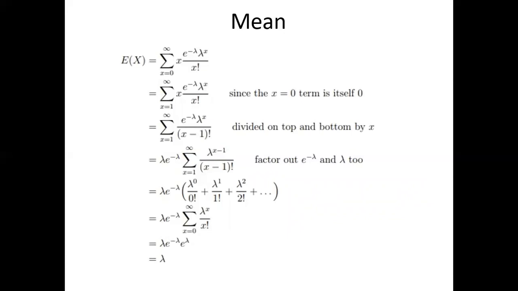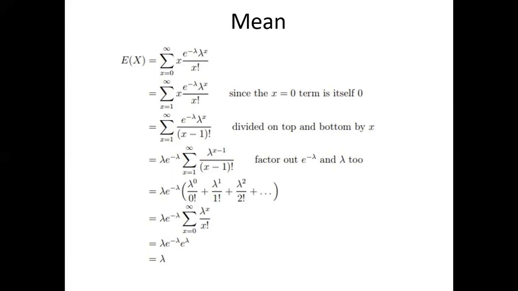Now lambda into e power minus lambda, if I expand this one, x equal to 1: lambda power 0 by 0 factorial plus lambda power 1 by 1 factorial, lambda square by 2 factorial plus lambda cube by 3 factorial, and so on. It's the Maclaurin's expansion for e power lambda. Then lambda into e power minus lambda into e power lambda gives lambda. So lambda is the mean of the Poisson distribution; the parameter lambda is itself the mean.